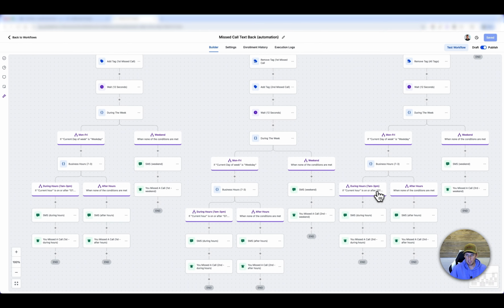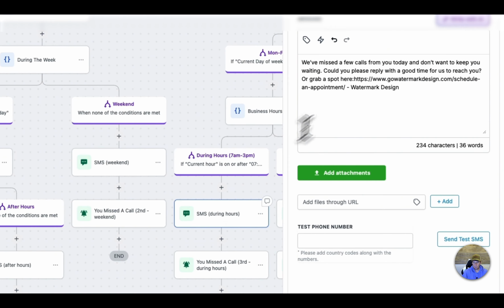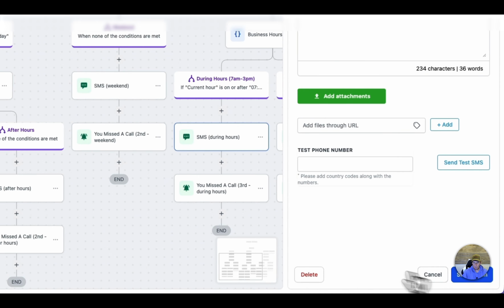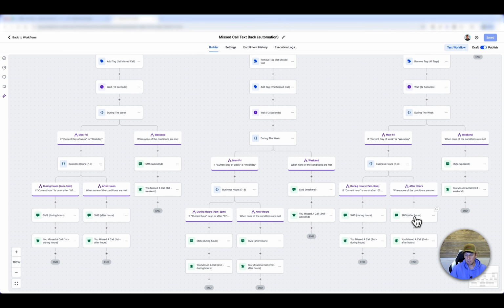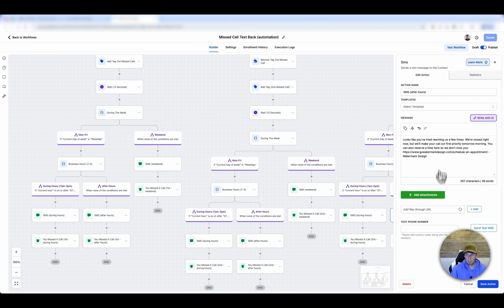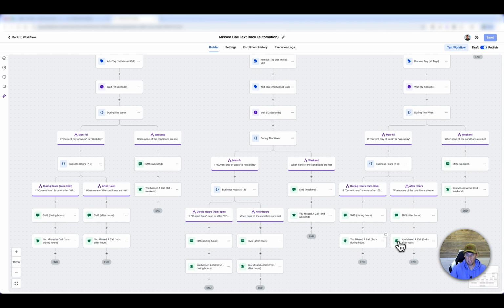If it's during the actual working hours, 7 a.m. to 3 p.m., it'll then send this message. This is our third text message. See, we missed a couple calls from you today. And then also ask them to schedule an appointment that works best for them. And then it'll send us an internal notification also. And then after hours, if it's the third time they've called, it'll send them a different message also, again, asking for a set appointment and an internal notification.